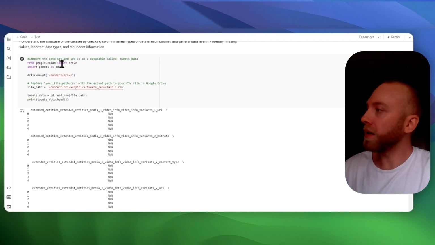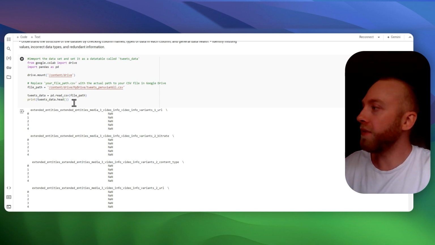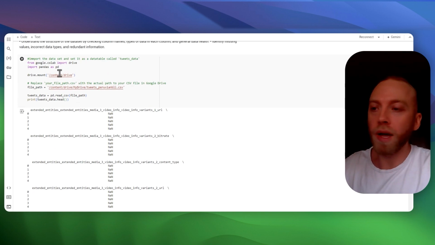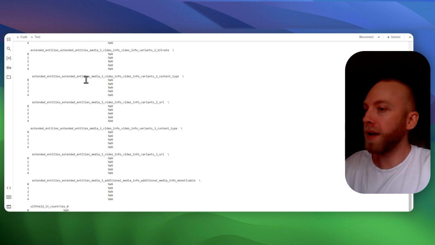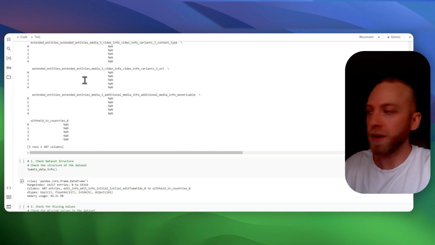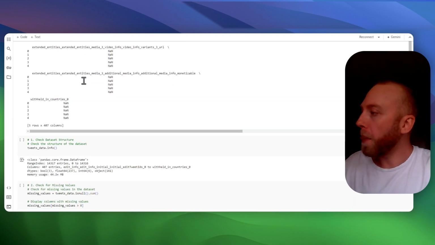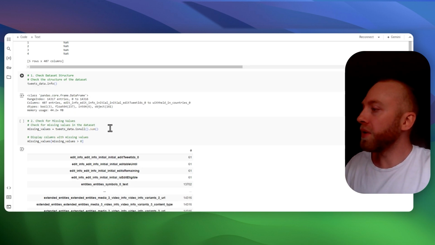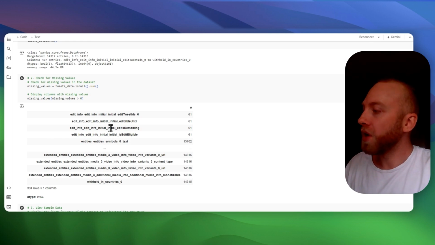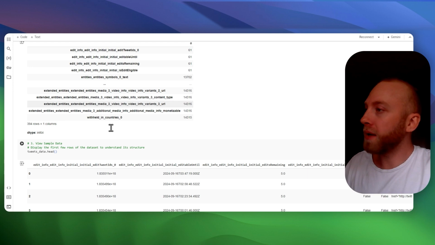We're just importing the CSV file here, and this is in Google Colab's notebook, which uses Python and pandas to create data frames and then manipulate those data frames, right? Here we're doing some preliminary checks, seeing what values are what.